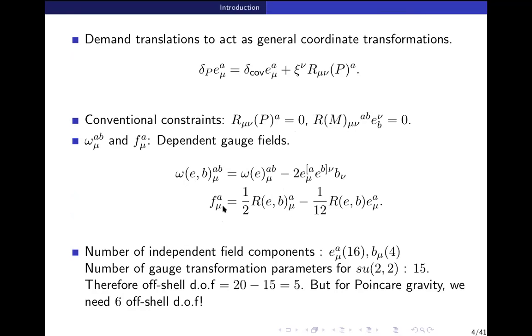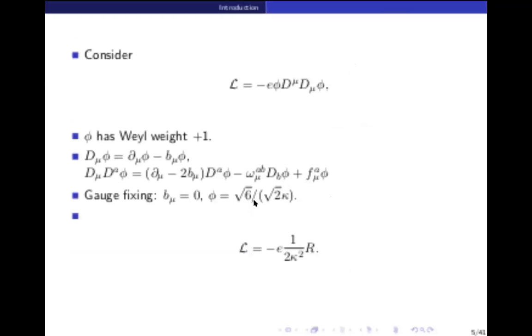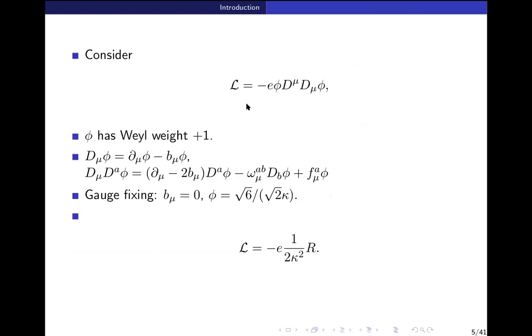Okay. So what I want you to keep in mind is that this dependent gauge field will ultimately become the Ricci scalar. Okay. So here you have a matter multiplet action, but it hides a Ricci scalar inside once we do the gauge fixing. So to do the gauge fixing, B mu under K transformation just goes to some lambda mu, where lambda mu is the parameter for K transformation. So if you just set it to 0, that completely gauge fixes special conformal transformations.